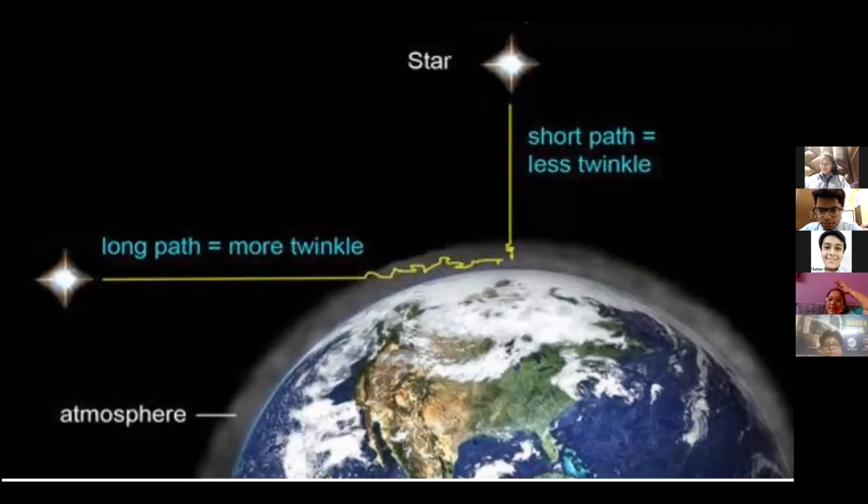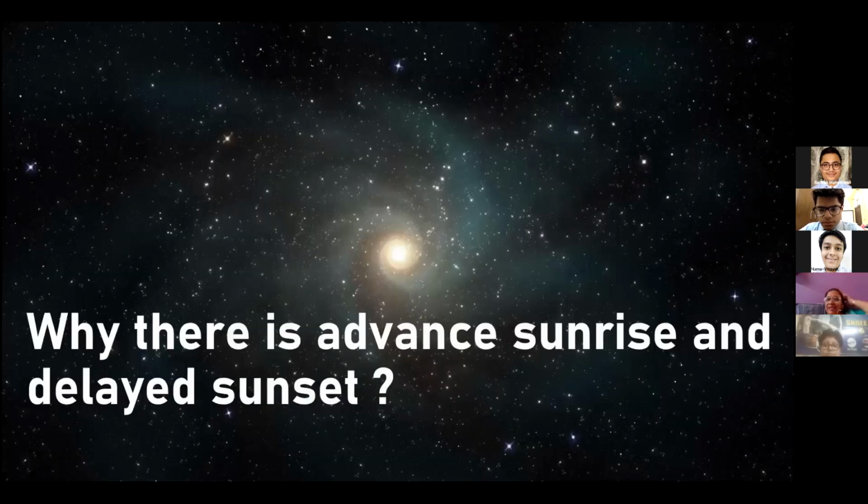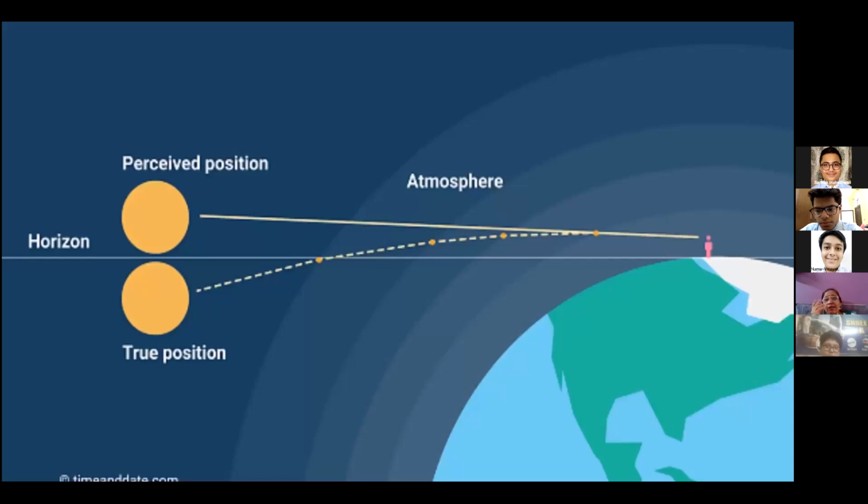The last concept is why there is advanced sunrise and delay in sunset. We have 2 minutes early sunrise and 2 minutes delay in sunset. If you have visited some mountaineering area, you must have seen positions known as sunset point or sunrise point.